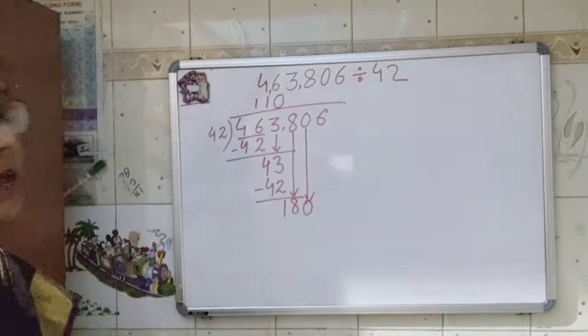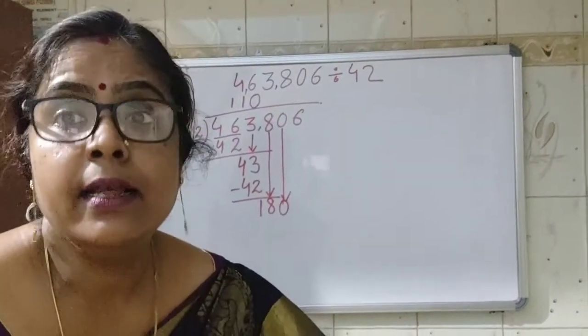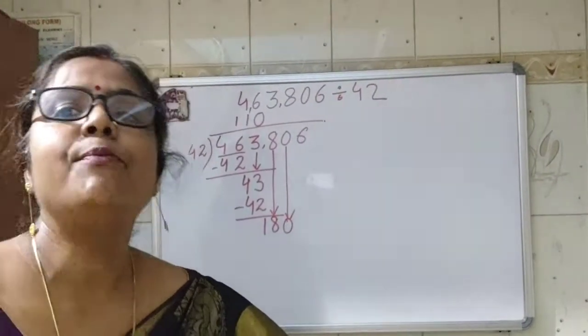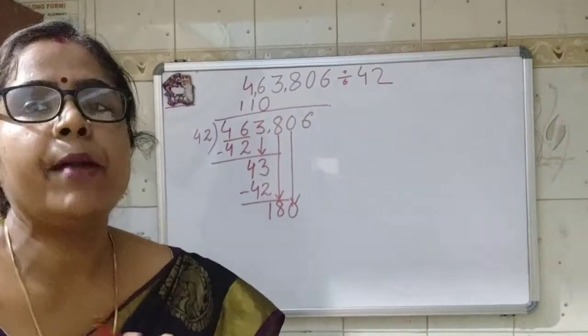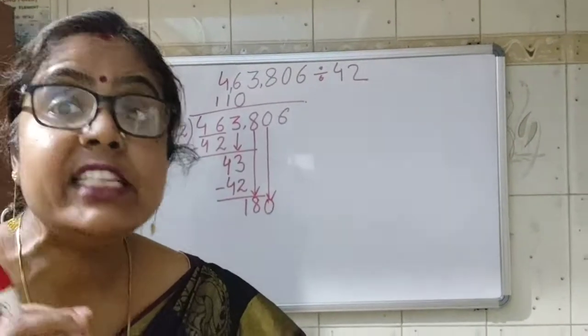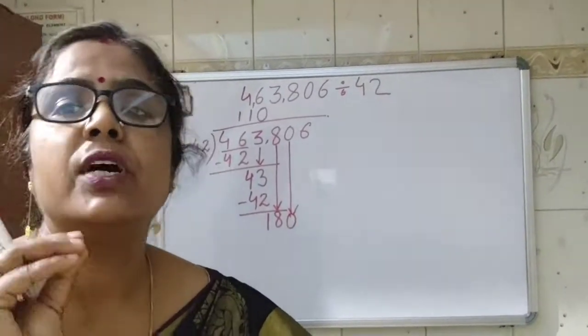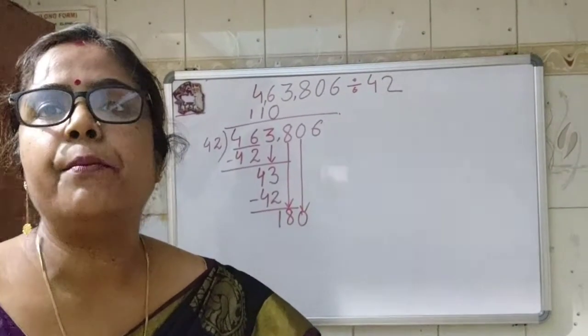Now 180. And I am very sure you do not know the table of 42 because you have not learned it. And I am sure that you have not learned the table till 20 also. Even though I asked you to learn, you have not yet started. Children, please learn the table. Until which number? Minimum 30. It sounds like such a big number, 30.